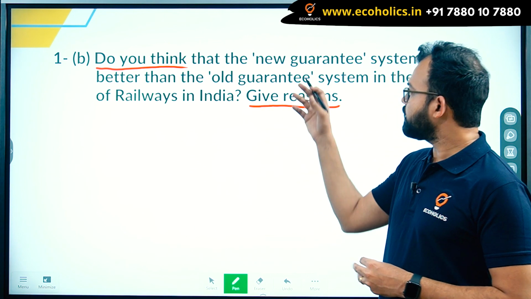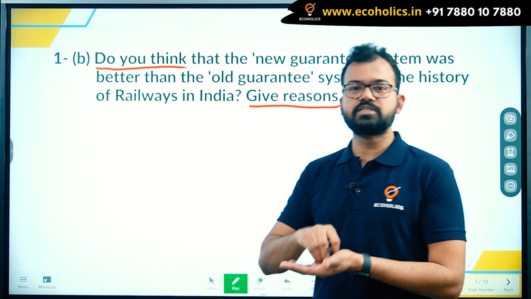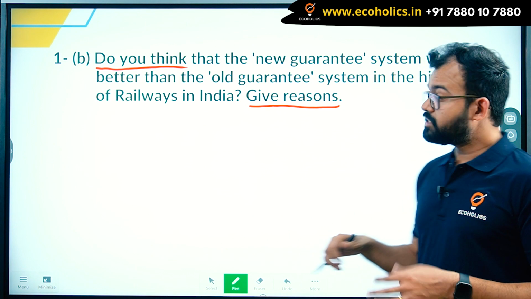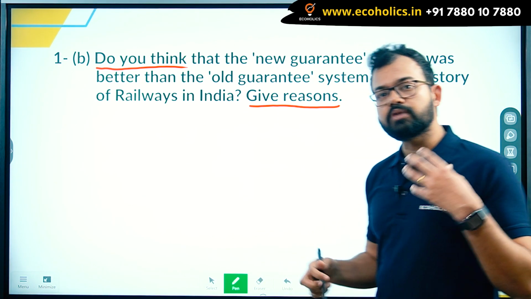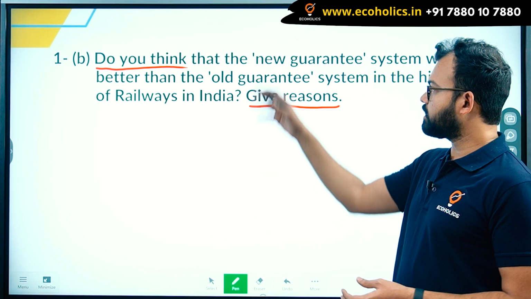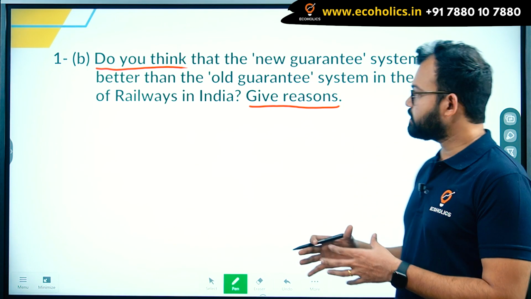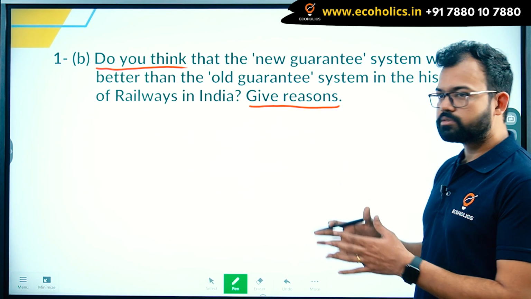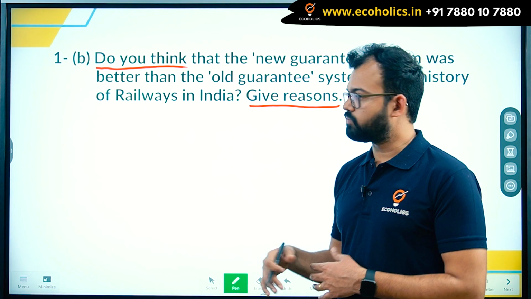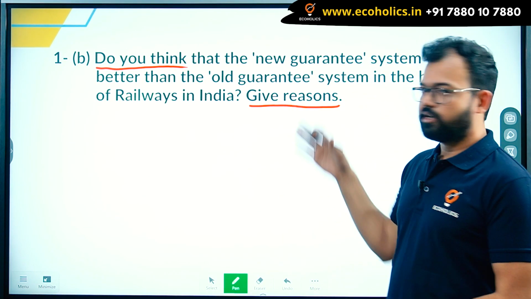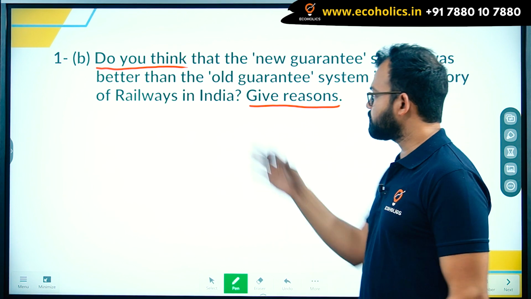In the new guarantee system, India's provincial government was also there. From the railways perspective, under the new guarantee system, railway was a loss-making enterprise, while in the old guarantee system it was beneficial for the investors. So from the country's perspective, new was better, but from the investors' perspective, the old was better.